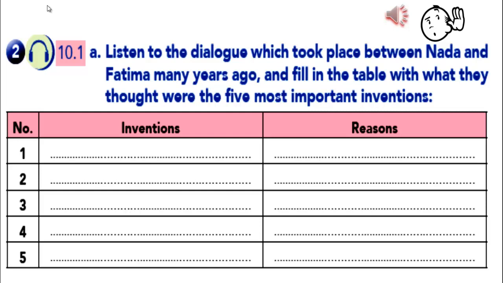Me too. And I think the 4th most important invention is the internet. It's an amazing source of information. I agree. And it's free for everyone. Great. So the 5th one is... the electric light. I'm not sure. The car has changed our lives too. Come on, Nada. What would you do without light?